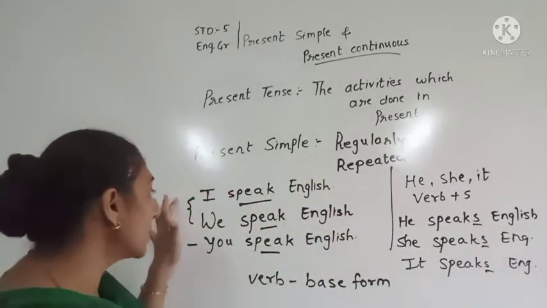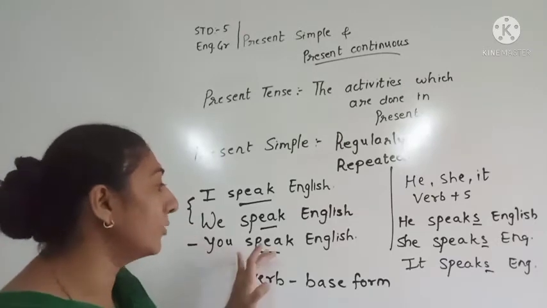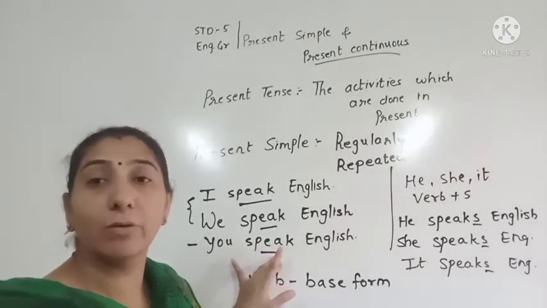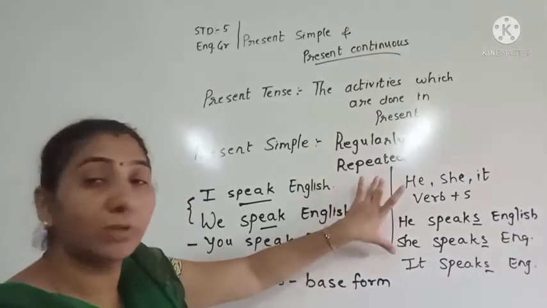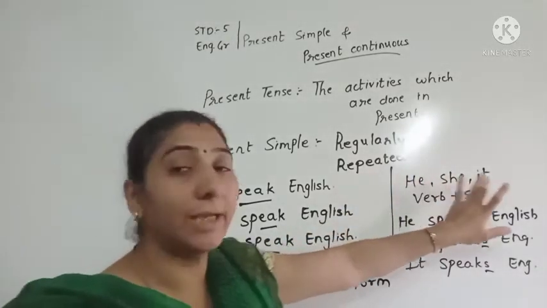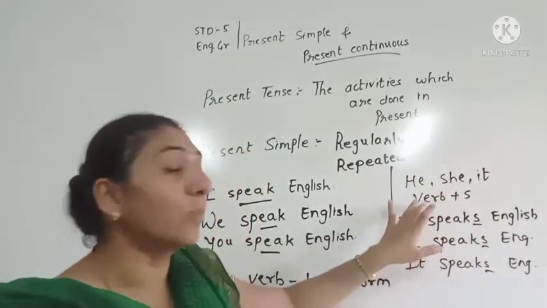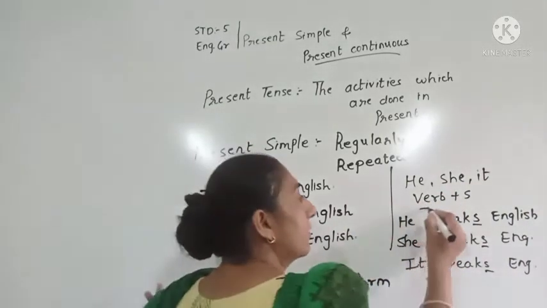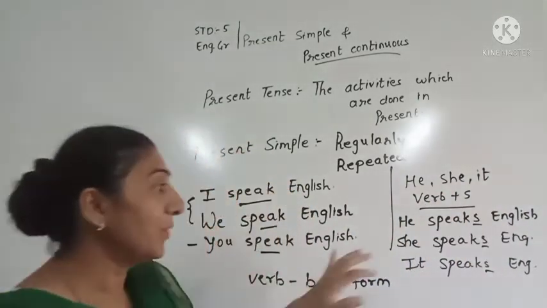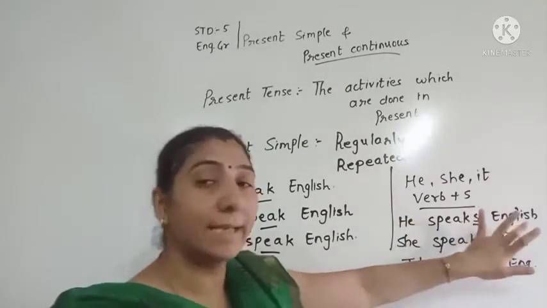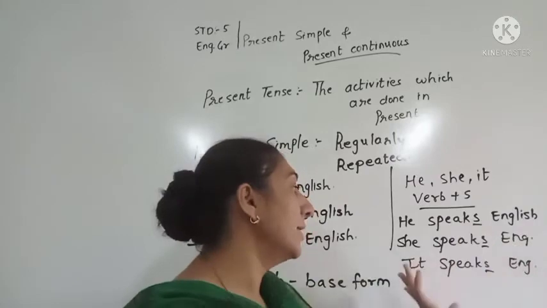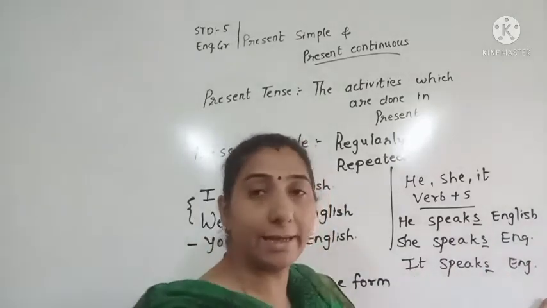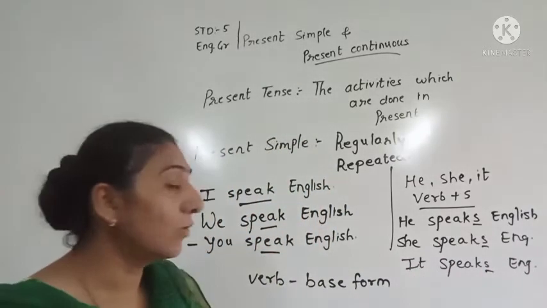In the case of first person and second person, we don't add s. We use the verb in its base form. But in the case of third person, he, she, it, we use verb plus s. So he speaks English. She speaks English. It speaks English. Okay?